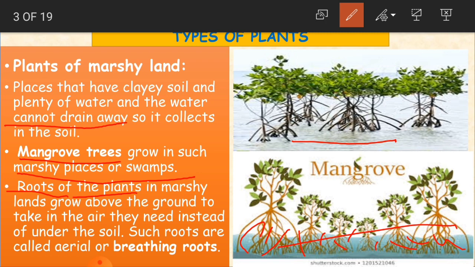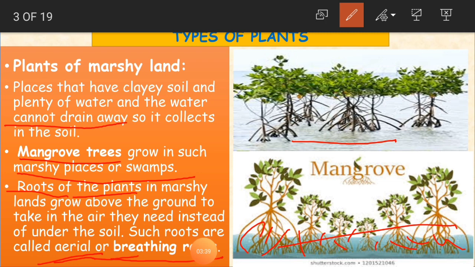And these roots absorb the air in the atmosphere, and they get all the nutrients from the water. Okay, so instead of being under the soil, these roots are above the soil. Such roots are called aerial or breathing roots. So such roots are called what, children? Aerial or breathing roots. Because they are taking air from above the ground, that is why we call them breathing roots.